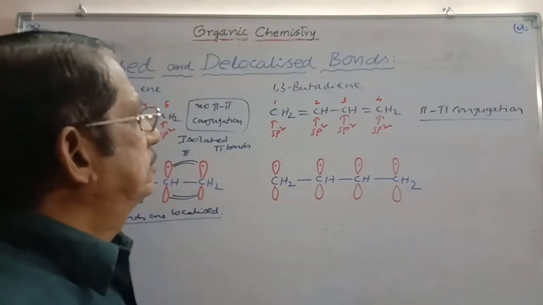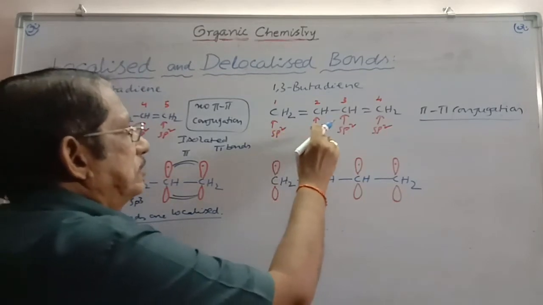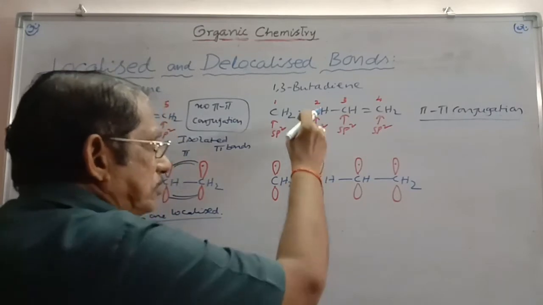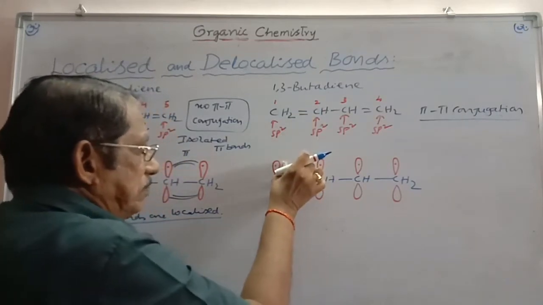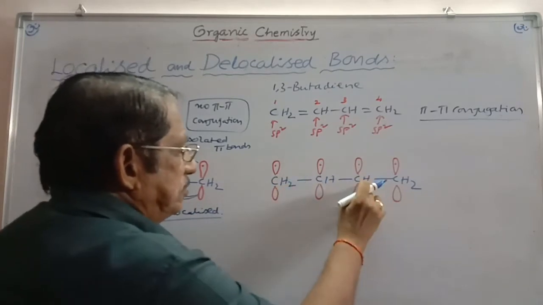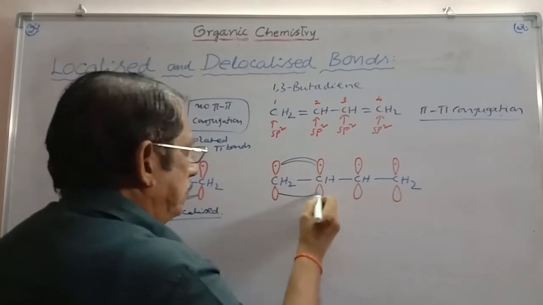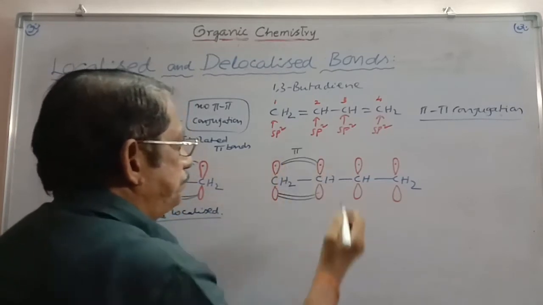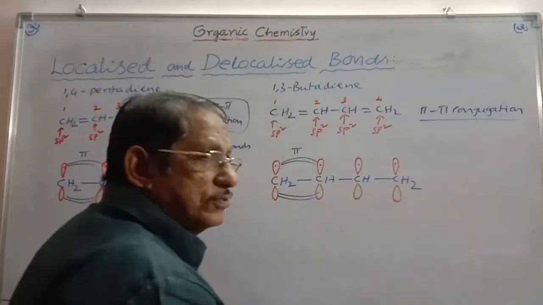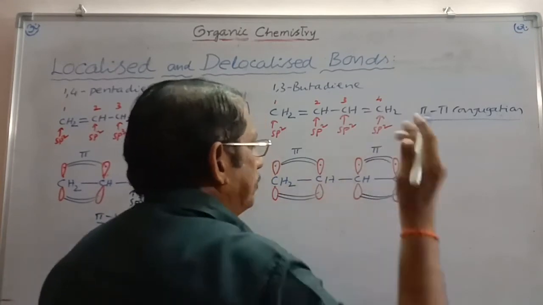Similarly, in this case, 1,3-butadiene if you take, you observe all the carbons, 1, 2, 3, 4 carbons are sp2 carbons continuously. How is this pi bond formed? By the lateral overlap of the p orbitals containing 1 electron each. 1 is adjacent to 2, 3 is adjacent to 4. So, these two are overlapping here, giving a pi bond. 3 is adjacent to 4, and so these two are overlapping once again, giving you another pi bond.